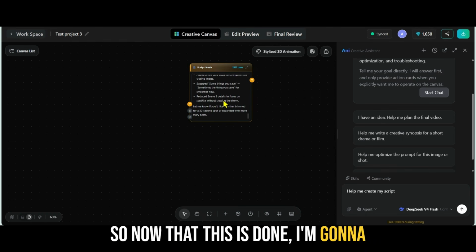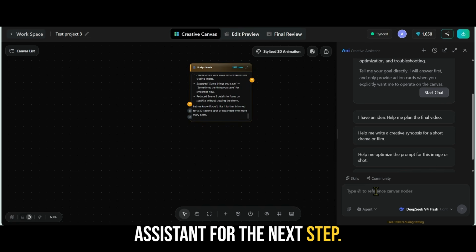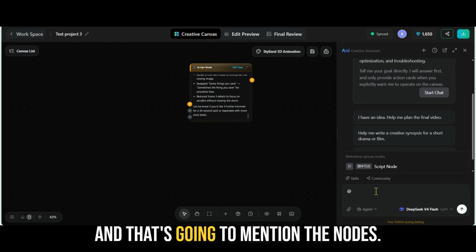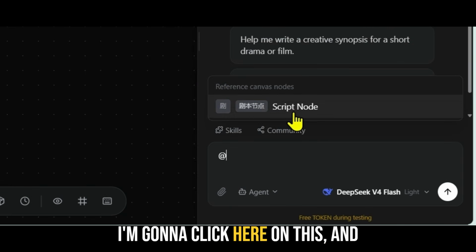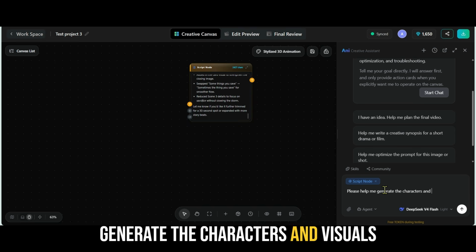So now that this is done, I'm going to generate some of the visuals. I'm going to use the Annie creative assistant for the next step. So I'm going to come over here in the chat. I'm going to click the @ symbol, and that's going to mention the nodes. You can see here it says reference canvas nodes. I'm going to click here on this. I'm going to say, please help me generate the characters and visuals.